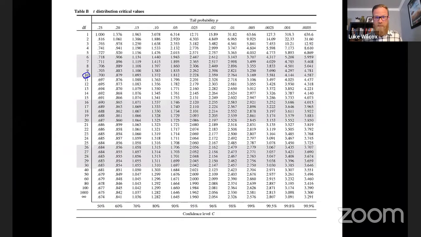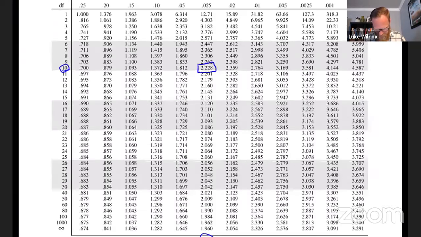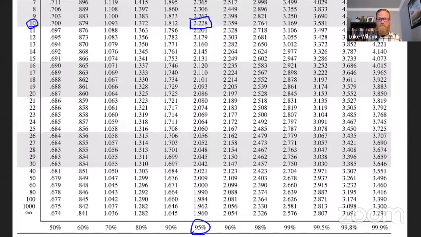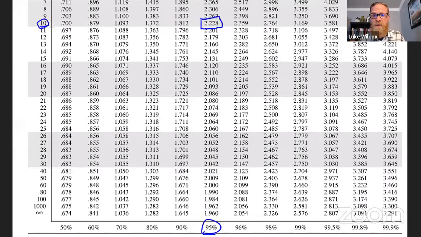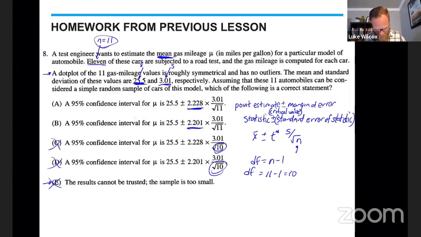Well, we know our degrees of freedom is 10, and we know the confidence level that we want is 95%. So if you find out where those come together, they come together at 2.228, which is how many standard errors we need to go away from the mean to capture 95% of the data. That is our T star value. So let me go back and check which one of those has the correct value, 2.228, which is answer choice A, because answer choice B has the wrong critical value there. So our final answer on this multiple choice question should be A.